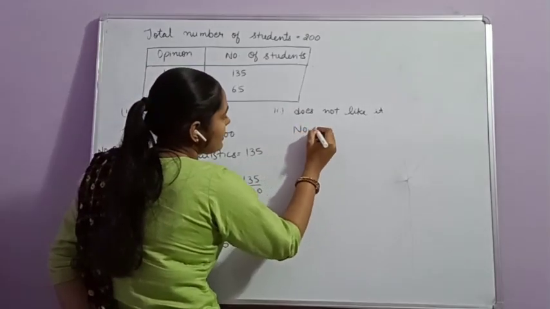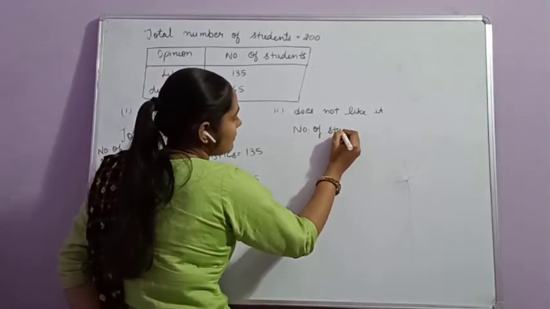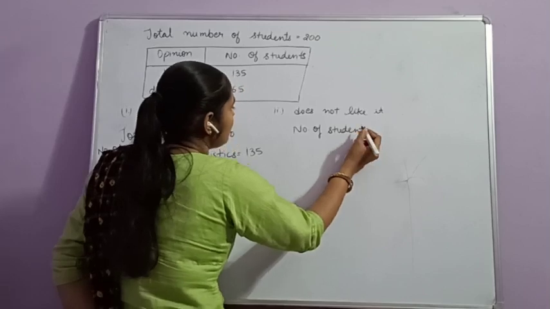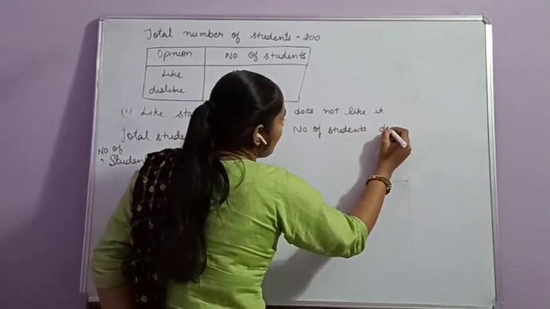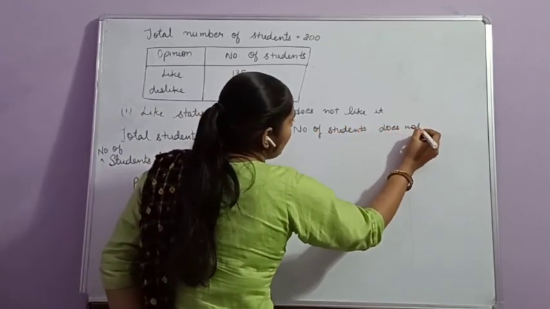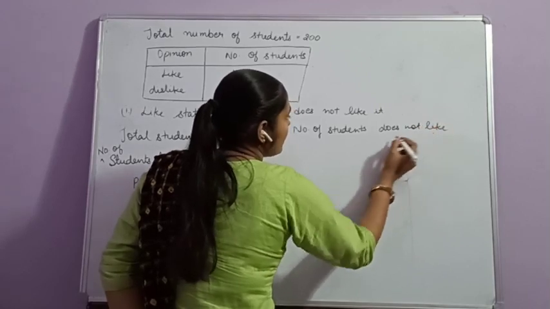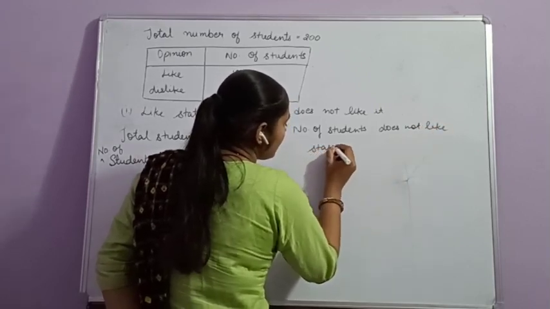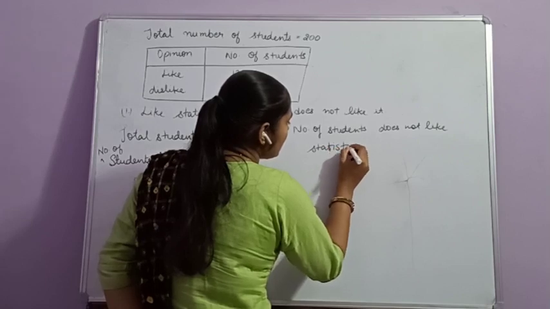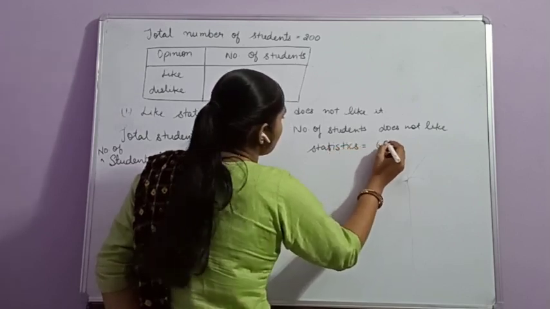Now the number of students who don't like statistics is 65.